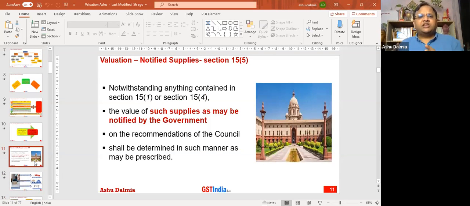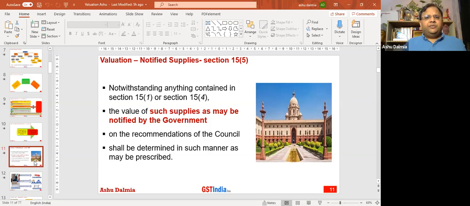Section 15 subsection 5: notwithstanding anything contained in section 15 subsection 1 or subsection 4, the value as may be prescribed or notified by the government can be determined in such manner as may be prescribed. For that purpose, like lottery, there are specific provisions contained in rule 32, we will see those provisions for specified services where we have to go into those rules, because section 15 subsection 5 supersedes section 15(1) and section 15(4).